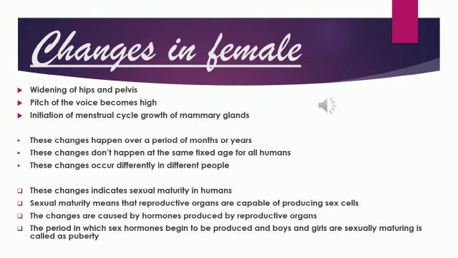The changes are caused by hormones that are produced by reproductive organs. The period in which sex hormones begin to be produced and boys and girls are sexually maturing is called puberty. Here, you should know what puberty is. That stage is said to be puberty.